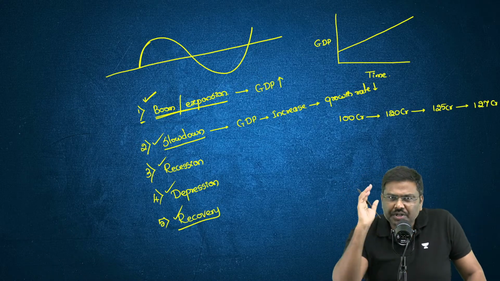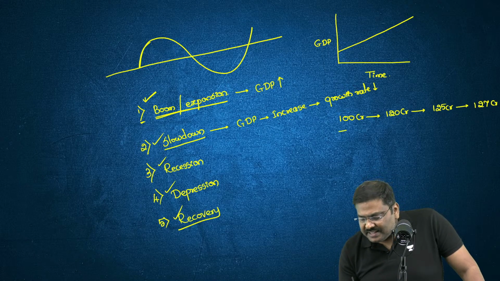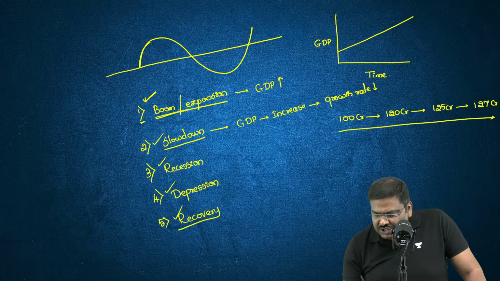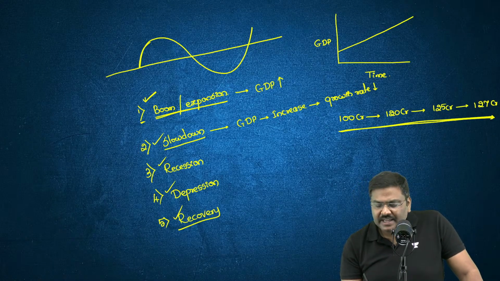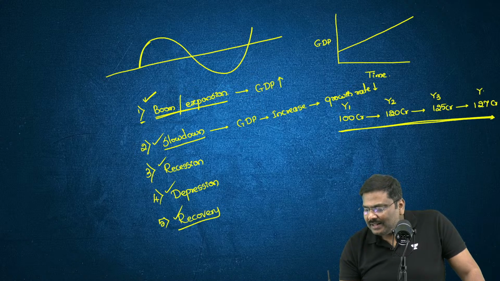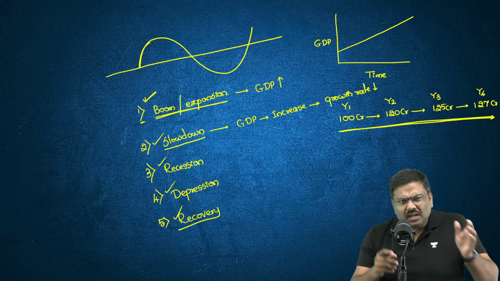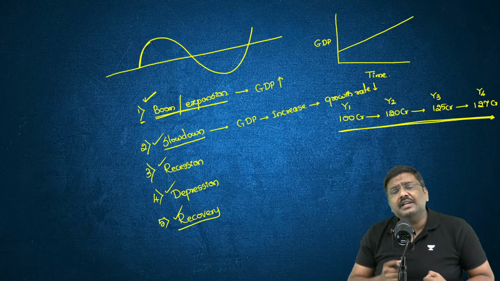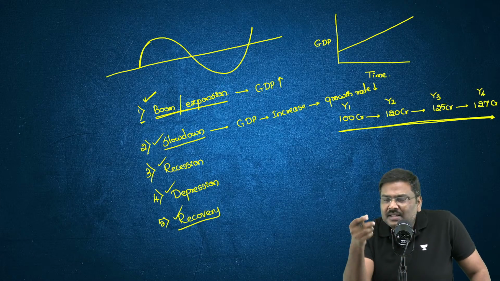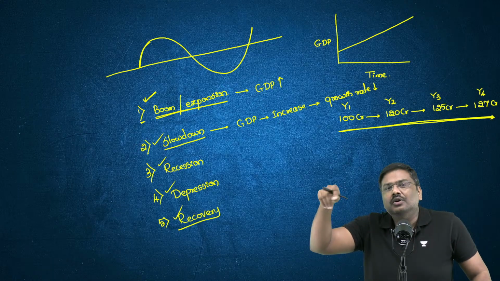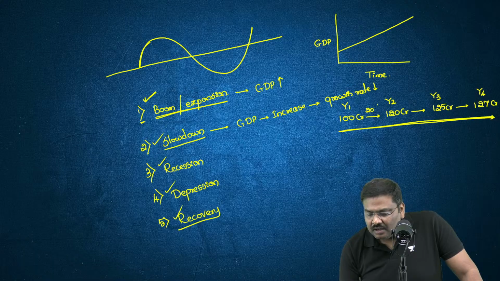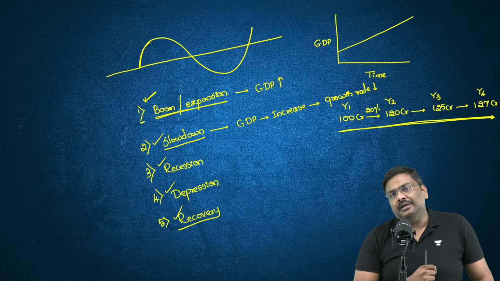A very simple question to all of you: in this example, is the GDP increasing from year 1 to year 2, to year 3, and then to the fourth year? Yes, GDP is increasing. But if you calculate the growth rate, you will see the growth rate is actually falling. From the first year to the second, GDP growth rate will be 20%.